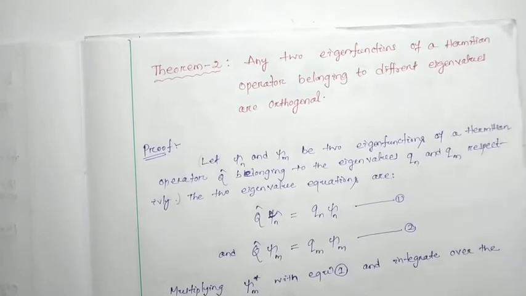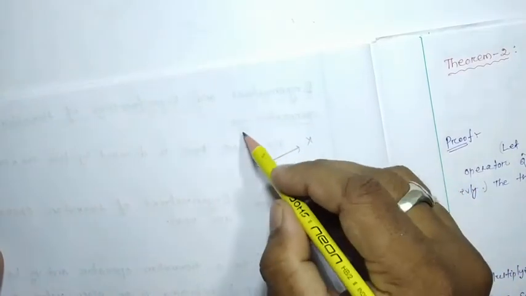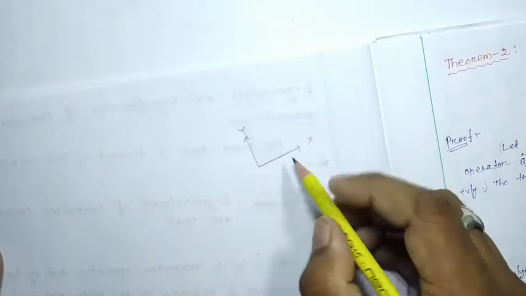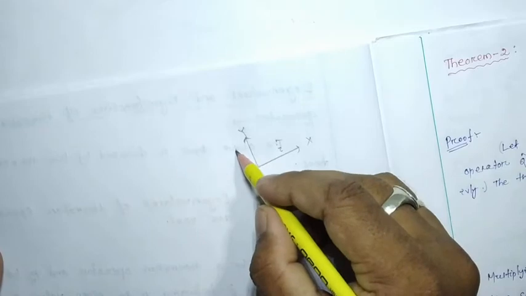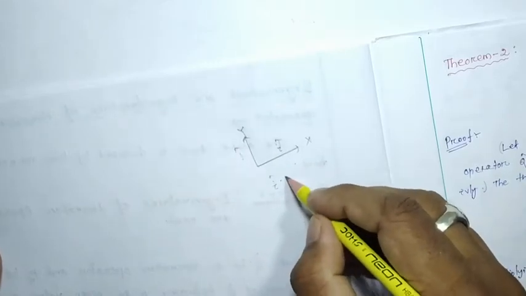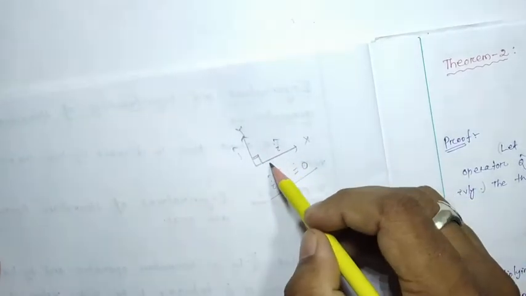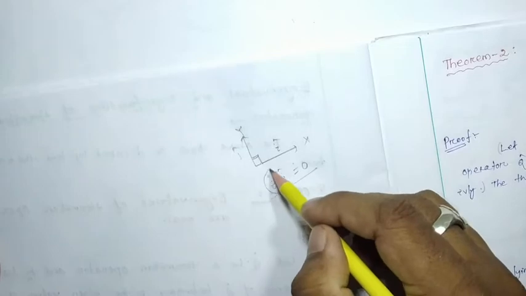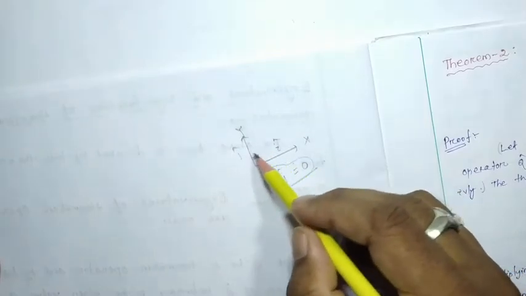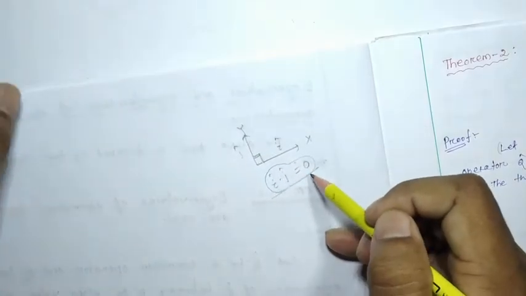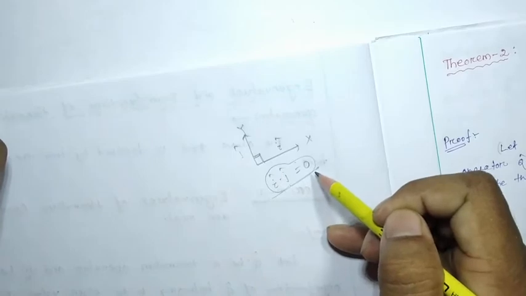In short, orthogonal means this: suppose this is the x axis and this is the y axis, with unit vectors i cap and j cap. Orthogonal means i cap dot j cap will be equal to 0. That means both are perpendicular to each other, and the dot product between the two components will be equal to 0.